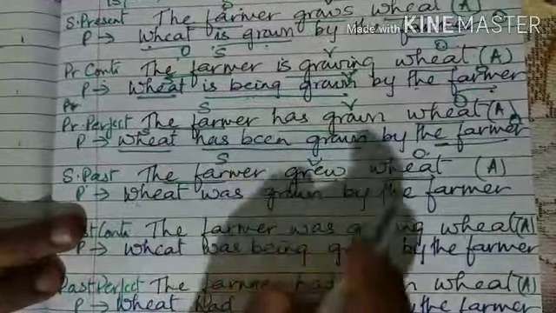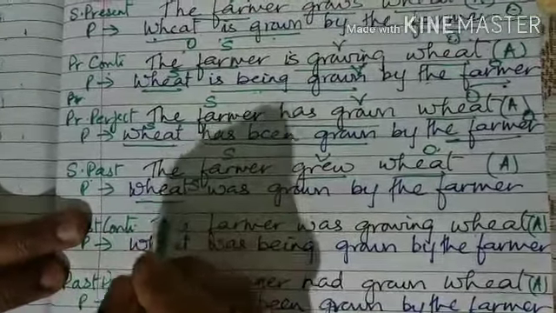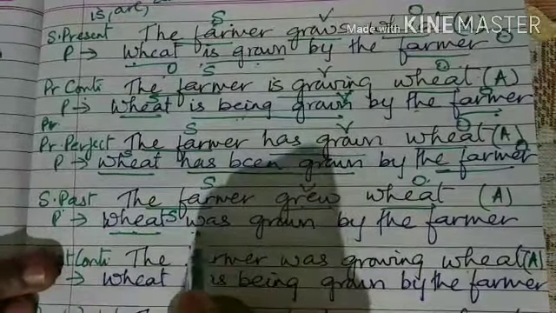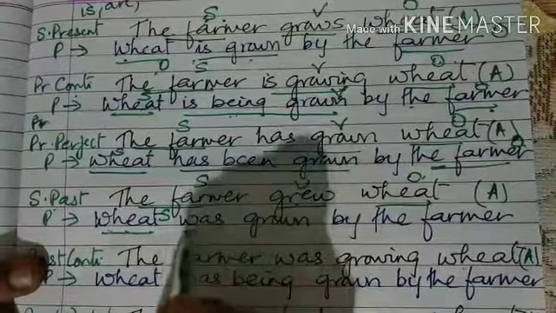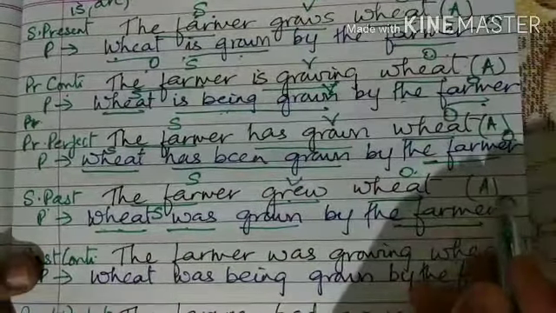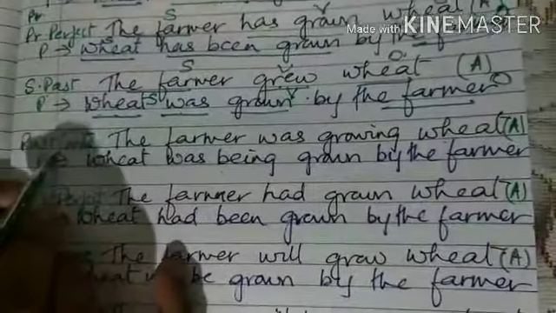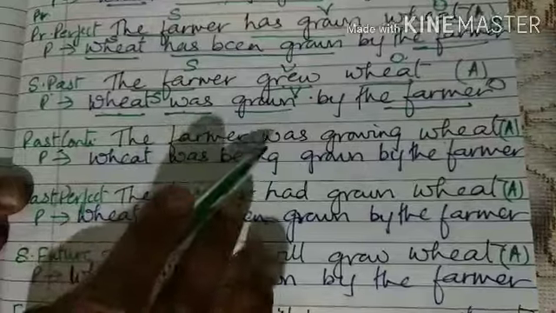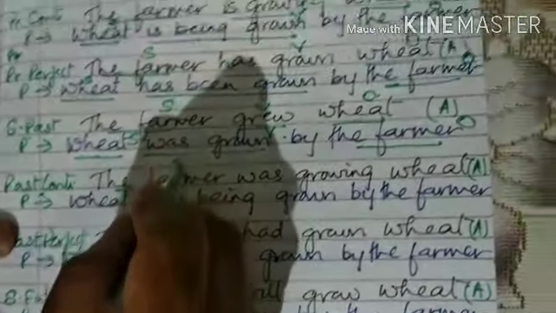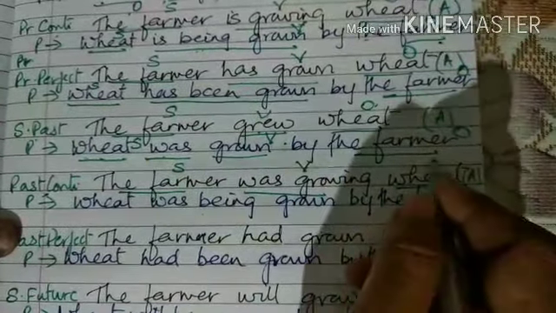That changes to: the object takes the place of the subject, that is here wheat, and because it is past tense, we will use was or were, but here since it is singular, was grown by the farmer. So here it is the object and this is the verb. The past continuous tense form: the farmer was growing wheat. The farmer is the subject, was growing is the verb and wheat is the object.